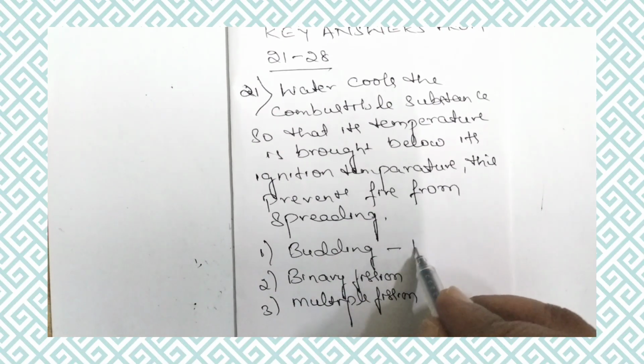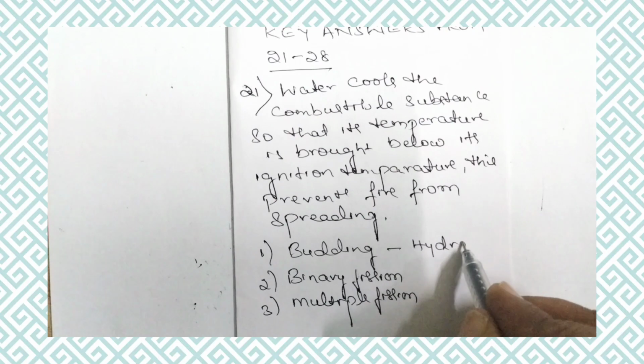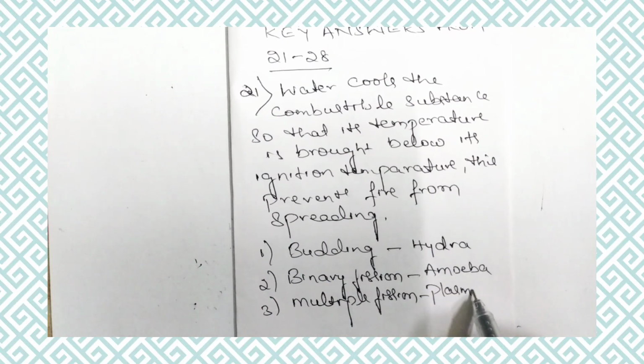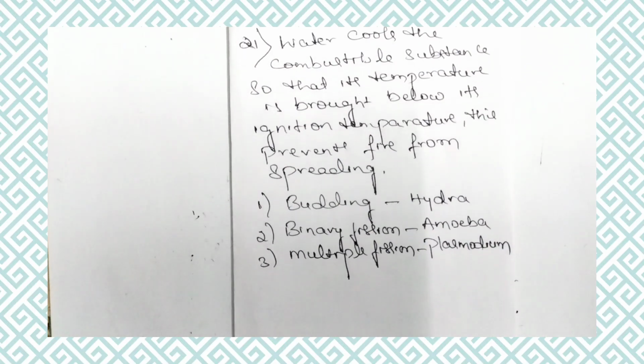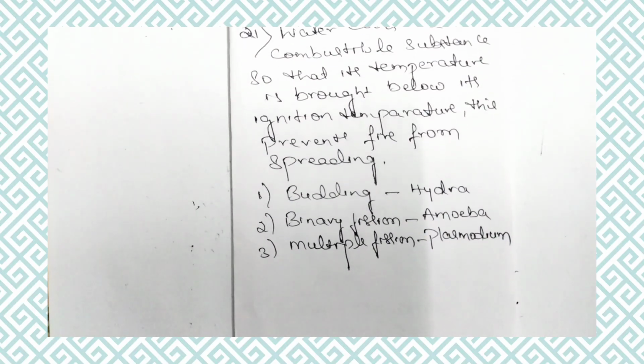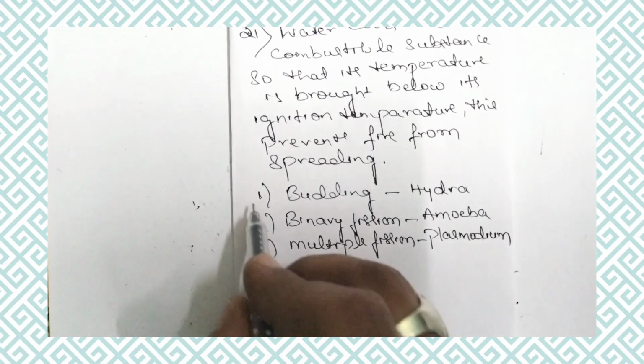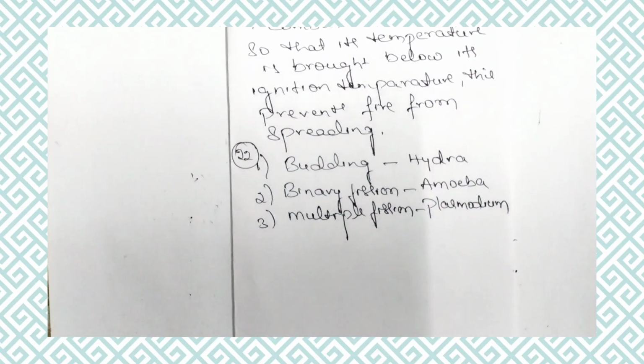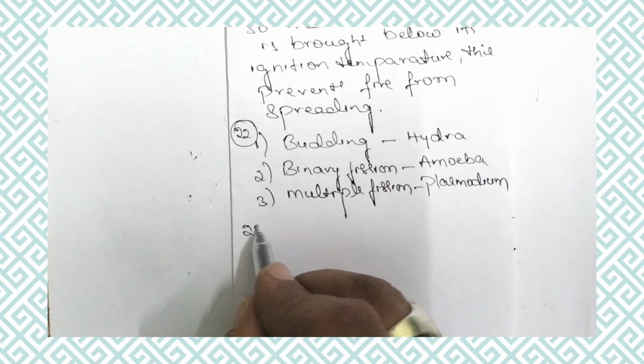So budding takes place in Hydra. Binary fission takes place in amoeba, and multiple fission takes place in plasmodium. It is a protozoan. So like this we have to identify and answer. This is the 22nd question. Now let us answer the 23rd question.